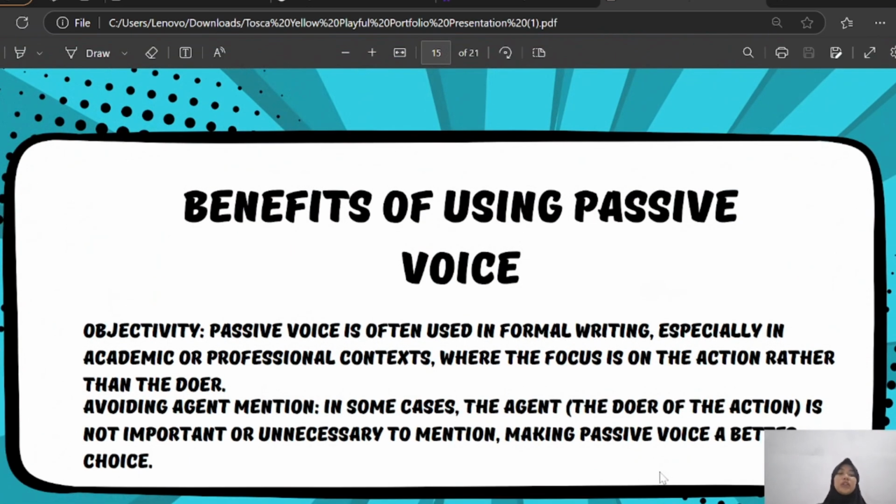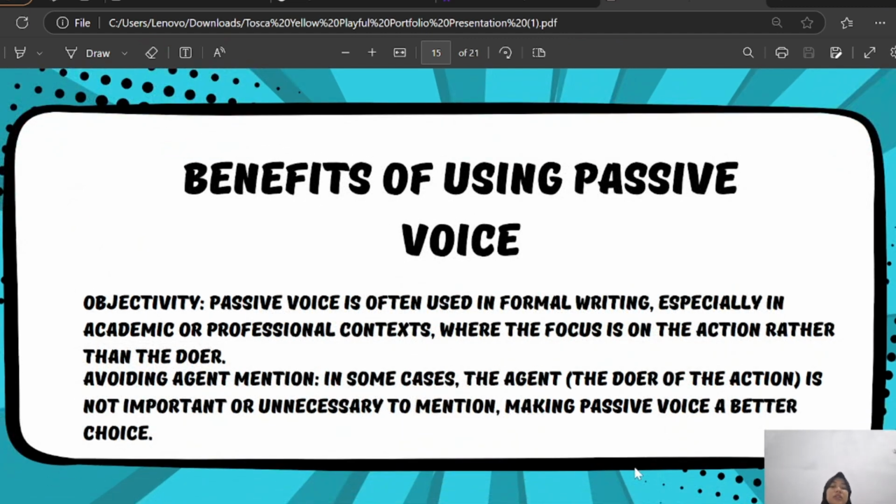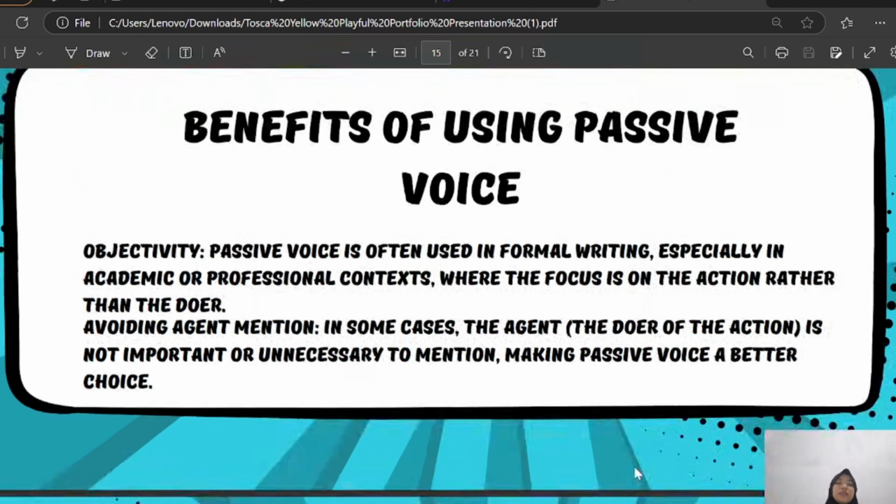Benefits of using passive voice: passive voice is often used in formal writing, especially in academic or professional contexts, where the focus is on the action rather than the doer. Avoiding agent mention suggests the agent, the doer of the action, is not important or is unnecessary to mention, making passive voice a better choice.